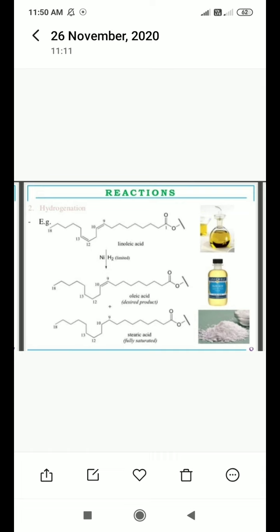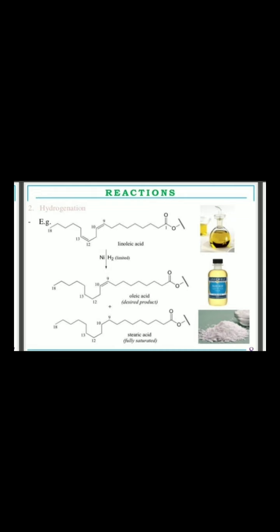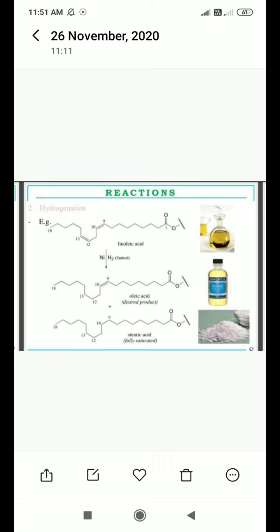Saturated is also correlated with physical properties. Saturated compounds are generally solid in nature, whereas unsaturated compounds, by chemical makeup, contain carbon-carbon double bonds.